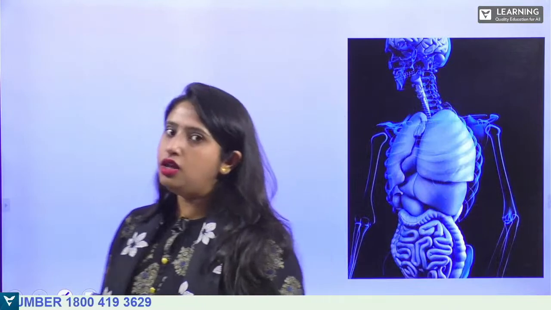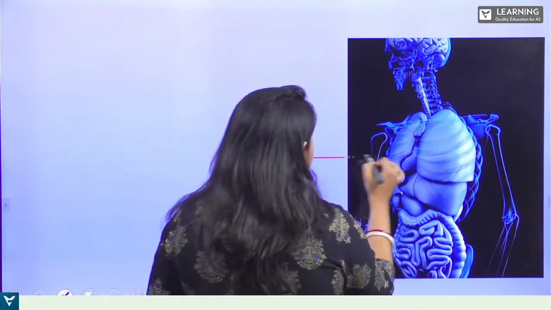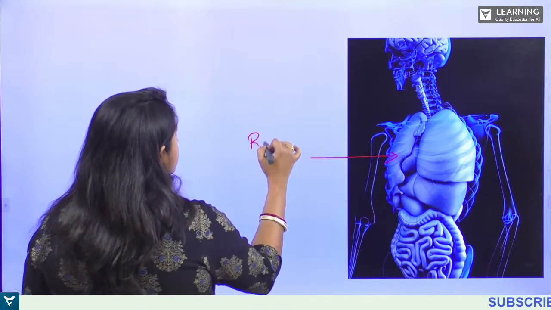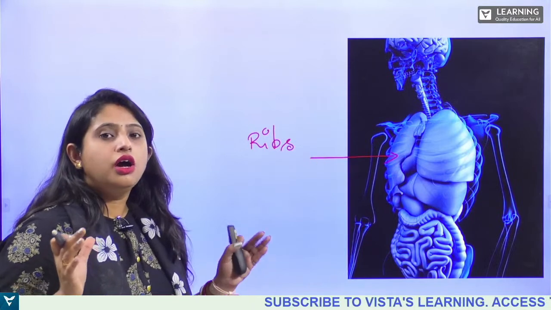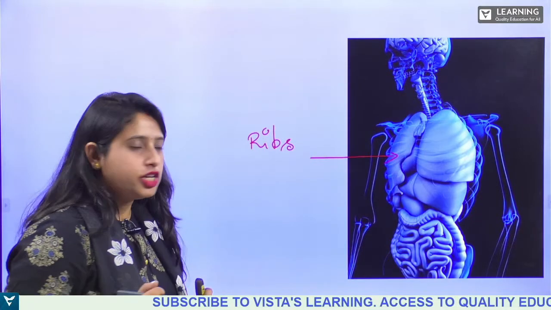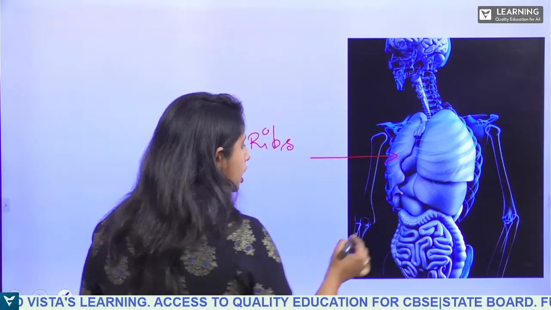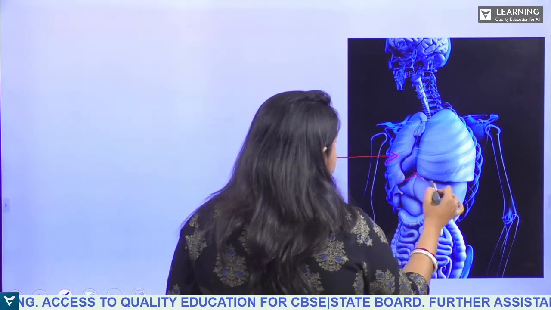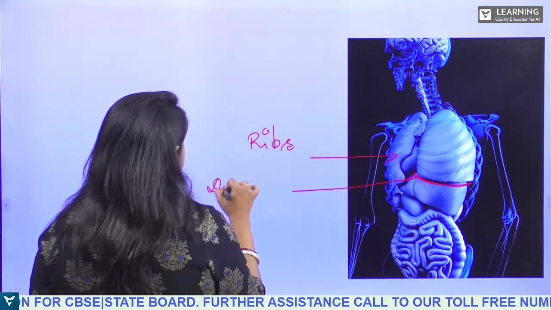So see where the lung is exactly present. These are what? These are the ribs, okay. As I said, these are the ribs. So the lung is covered with a skeletal framework, which is the ribs. The ribs provide protection to the lung, and here you can see that under the lung there is a dome-shaped structure. You will find what? You will find the diaphragm.